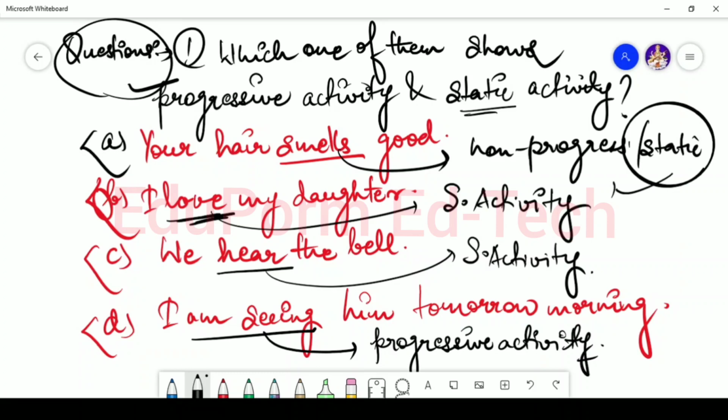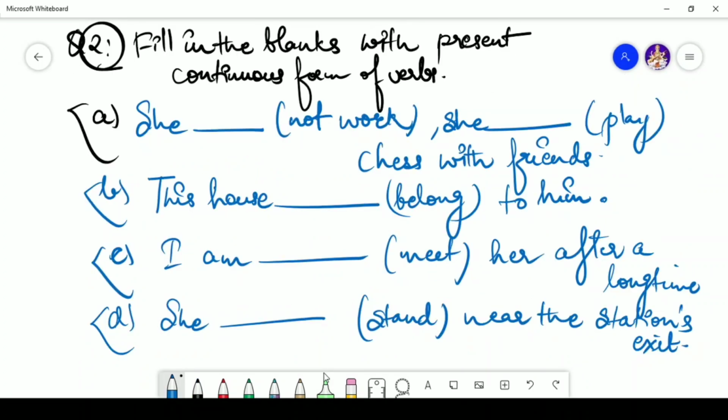Now we'll see the second type of question, which says: fill in the blanks with present continuous form of the verbs. So present continuous form of the verbs means they are going to make use of the V4 form of the verb. Now let's attempt the questions one by one. First question says, she blank not work. She blank play chess with friends. So you are supposed to use the present continuous form of the verb.